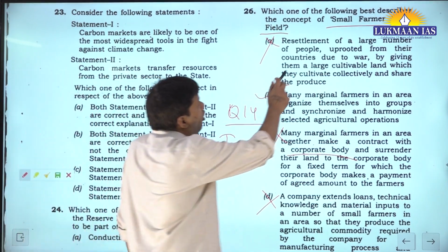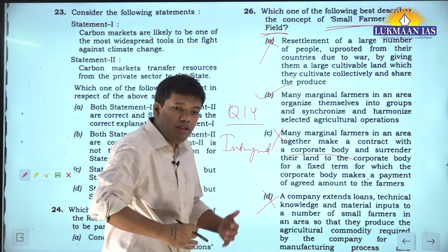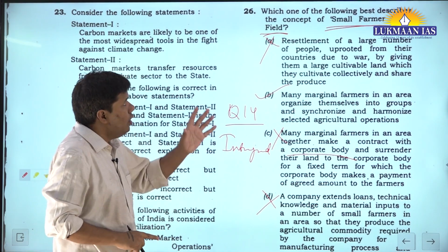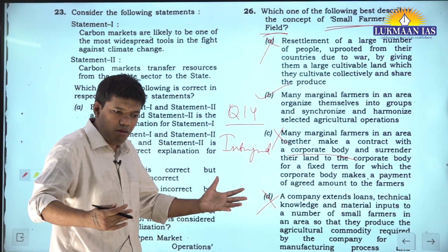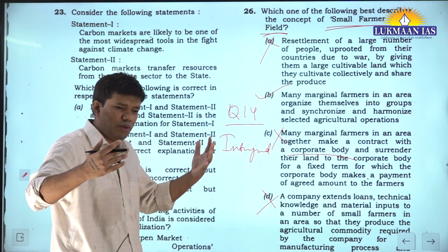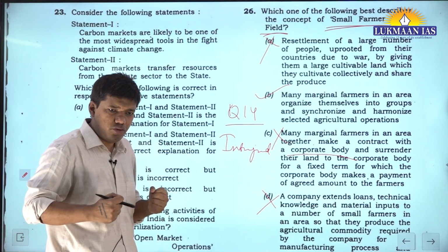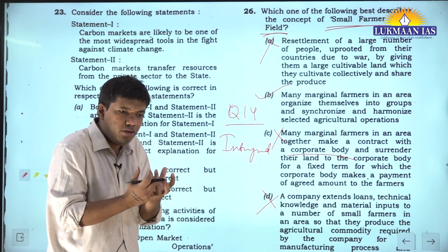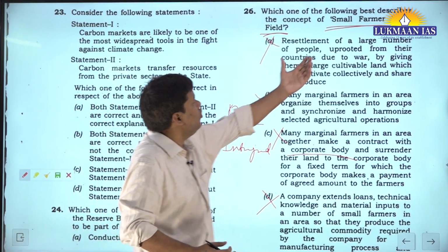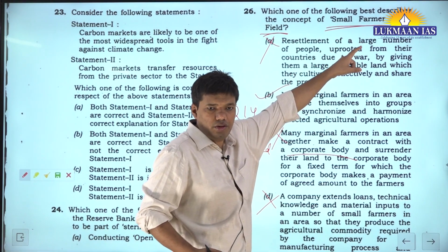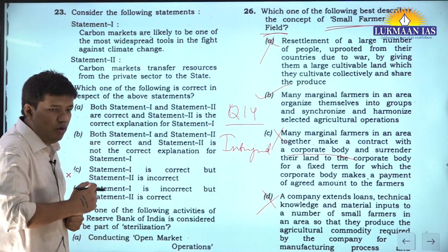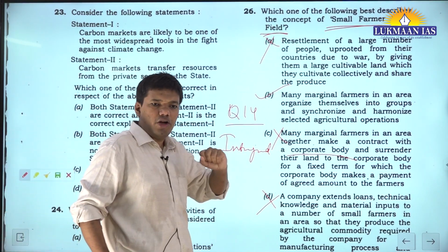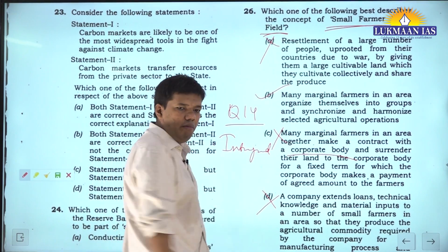The question is how you will understand phrases like this. It will happen naturally when you read the National Farmer Policy and economic documents. These writers, who are mainly senior administrators, professors or directors of research institutes, have been dealing with these things all their lives. So they use some phrases. And what is the meaning of phrases? Phrases are concentrated knowledge. You convey an idea through a phrase. So when you read such documents, keep your eyes open. When you get a new phrase, try to understand what its meaning is. That way you will answer such questions.